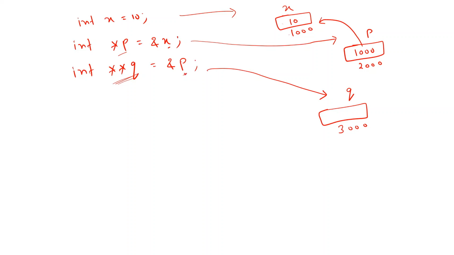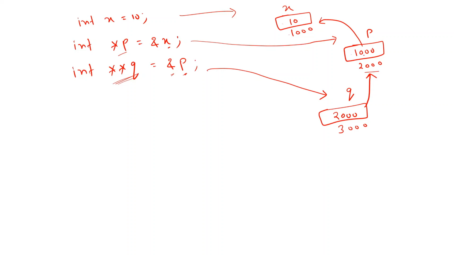So 1000, and this is the address of 1000. So what is the address of 1000? This address of 1000 is 2000. So we are storing this 2000 here, which means this q points to this location. We can say this is a double pointer. It is pointing to a location which already holds an address to another value. That's why it is a double pointer.